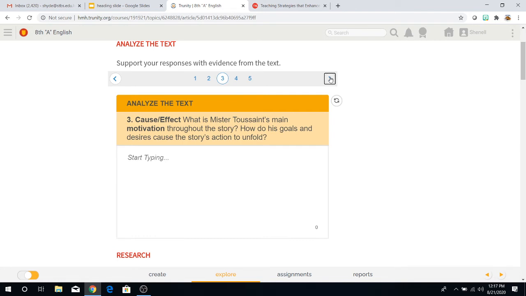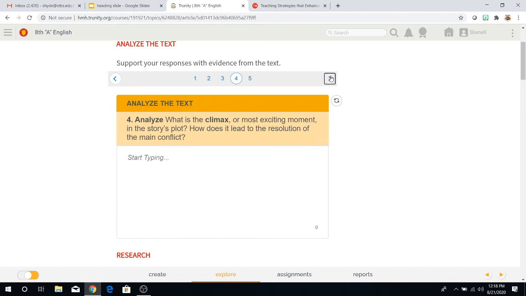Number 3. Again, analyze the text, but this time with cause and effect. What is Mr. Toussaint's main motivation throughout the story? How do his goals and desires cause the story's action to unfold? And when we say unfold, it means how it carries out the entire story.